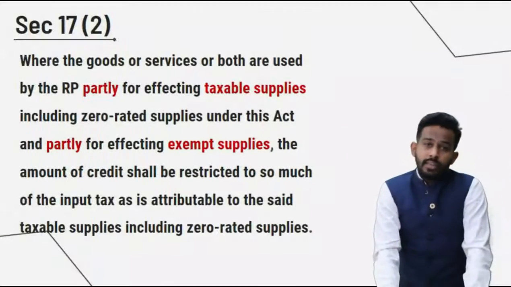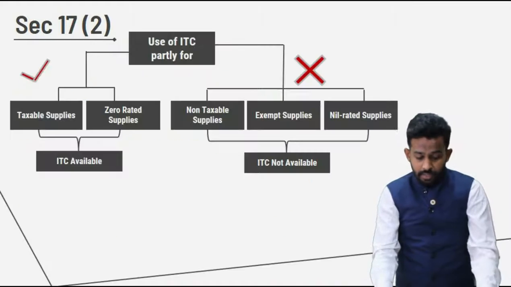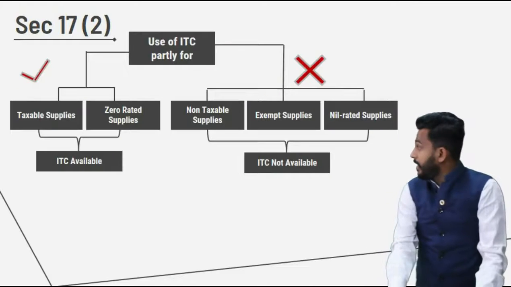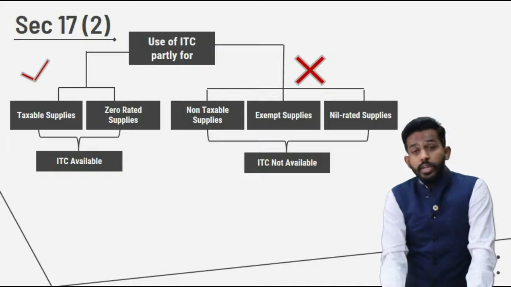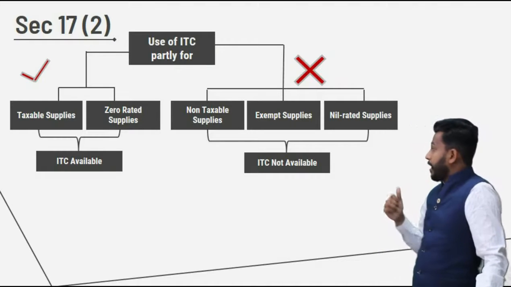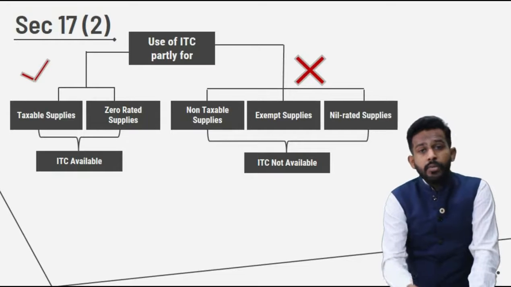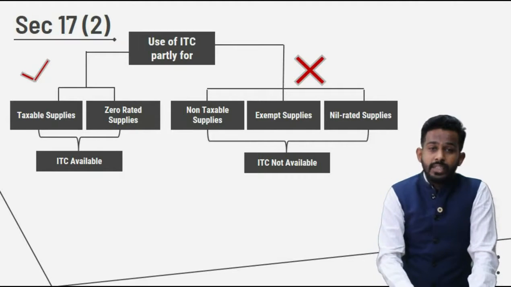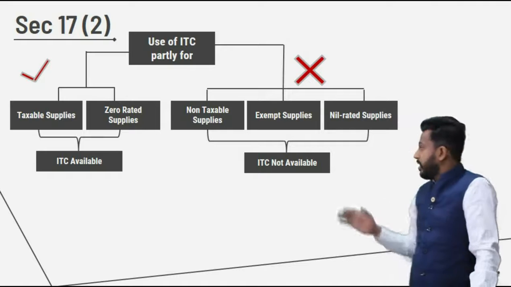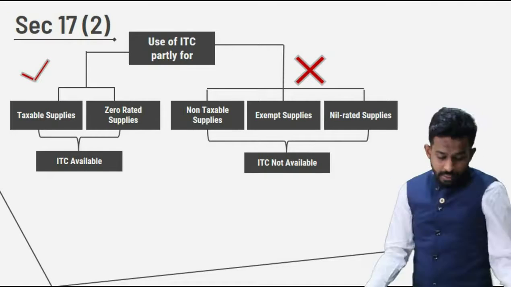Let us see the bifurcation given in Section 17 subsection 2, explained by this diagram. Just see, use of ITC partly for taxable supplies and partly for zero rated supplies. As we discussed, this ITC will be allowed, but if ITC is being used for all these three purposes, then ITC shall not be available.